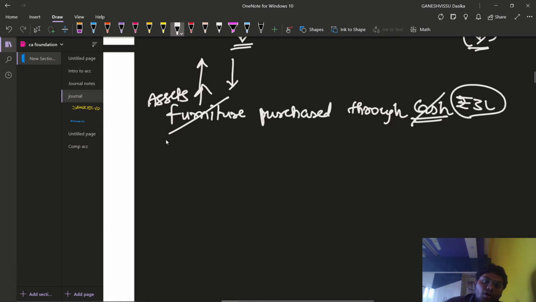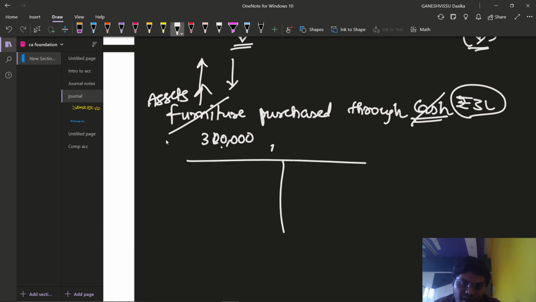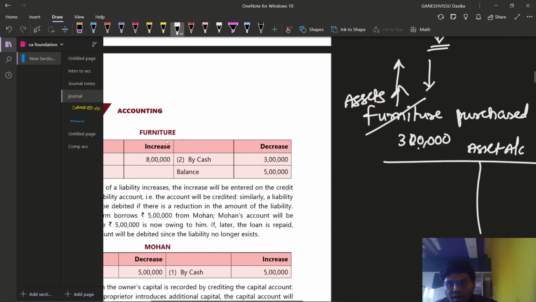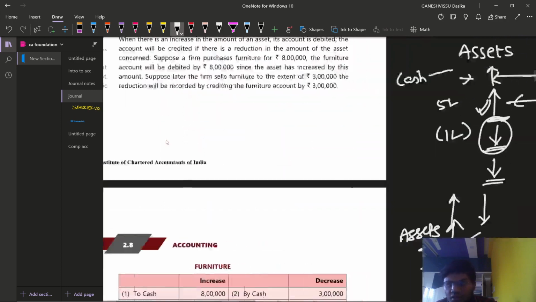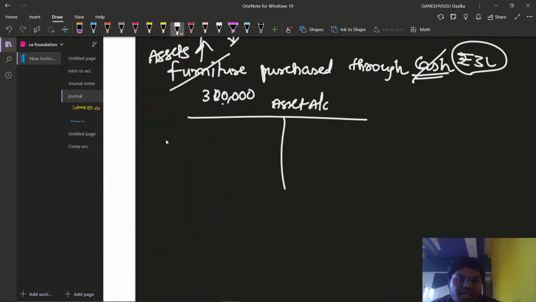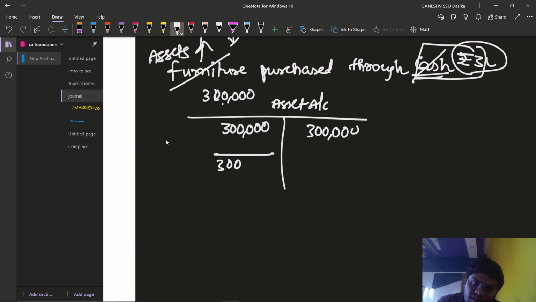No. Why? Because we are increasing assets by rupees 3 lakhs. Let us assume this is the asset account balance. Let us suppose we are purchasing the asset, which means we are going to debit the asset account by rupees 3 lakhs, and we are decreasing the cash. That means we are decreasing the cash account by rupees 3 lakhs. Total is 3 lakh rupees. Will there be any change in our asset account balance?